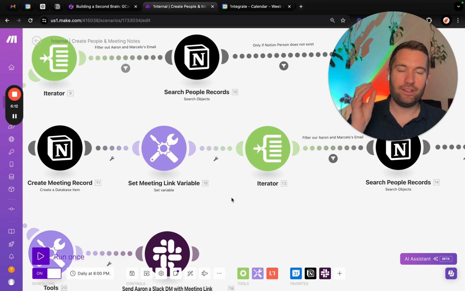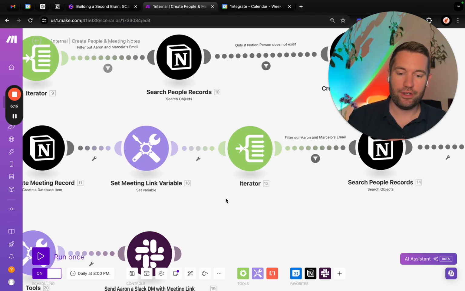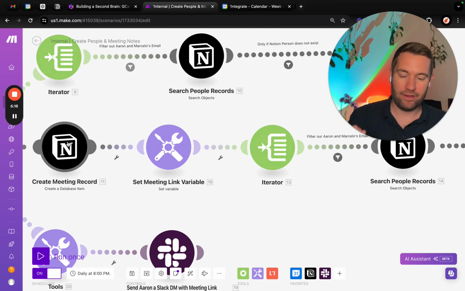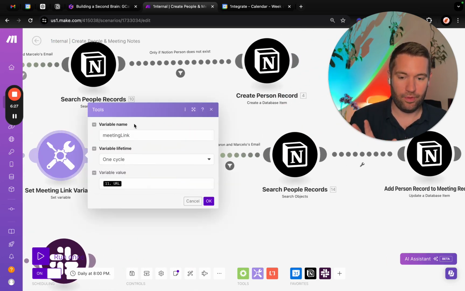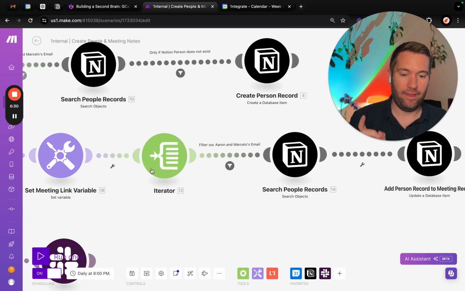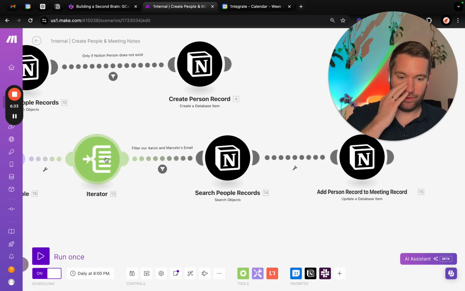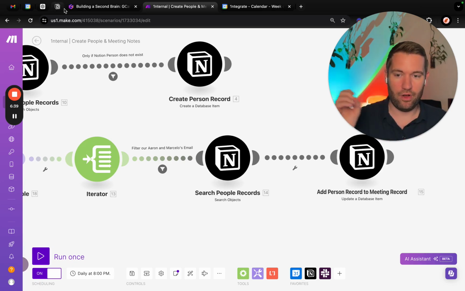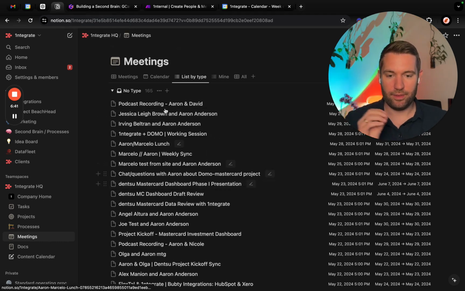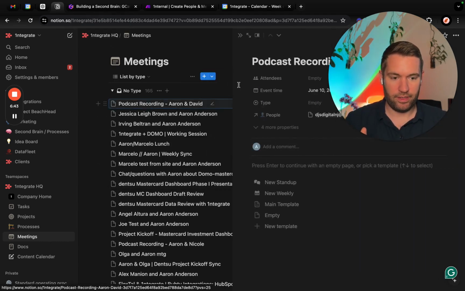But I also wanted to then attach the person to that meeting. And so in order to do that, after it created this meeting record, I needed to grab the output of that meeting ID. So I set that variable as the meeting link, and then I iterated out to once again find the person record and then add a person to that meeting. So they're now all connected. So I'm creating a relational concept, if that makes sense.